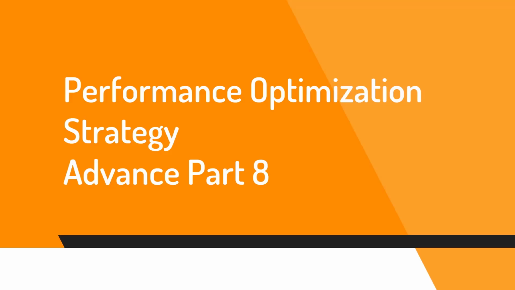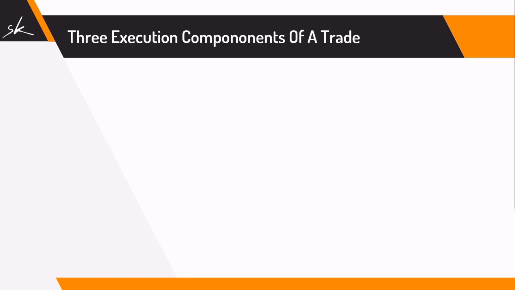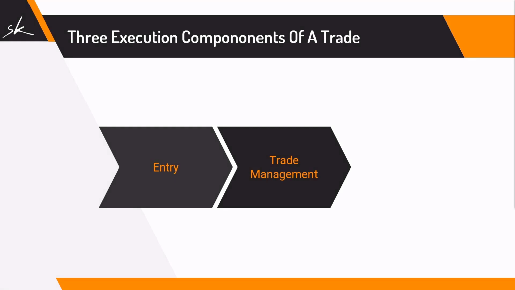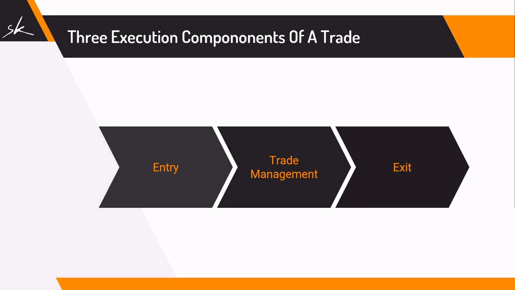Performance Optimization Strategy Advance Part 8. Every trade has three components. First is entry. By entering a trade, we create a long or a short position. After we have entered the trade, we have to manage the trade. This is the second component called trade management. And the last component is exiting the trade. An exit can be in profit, loss, or break even.